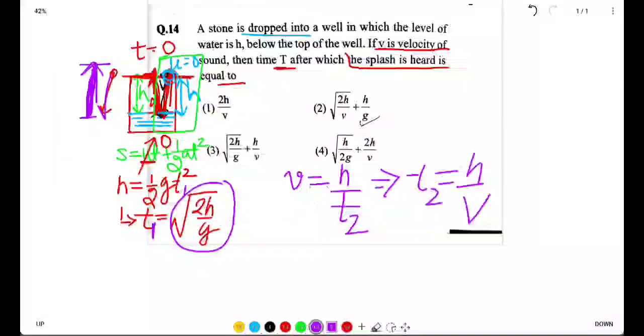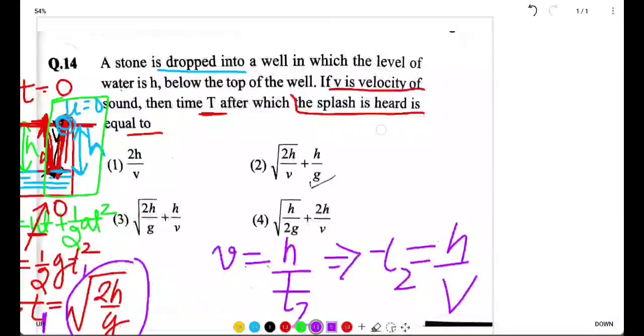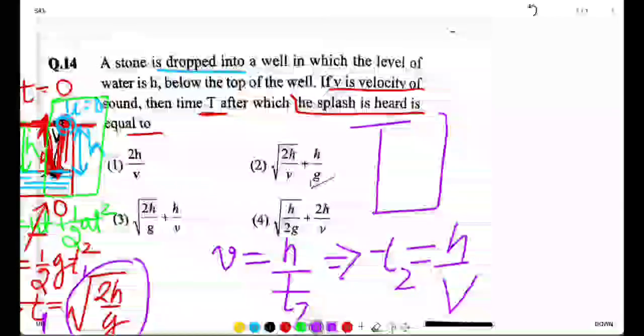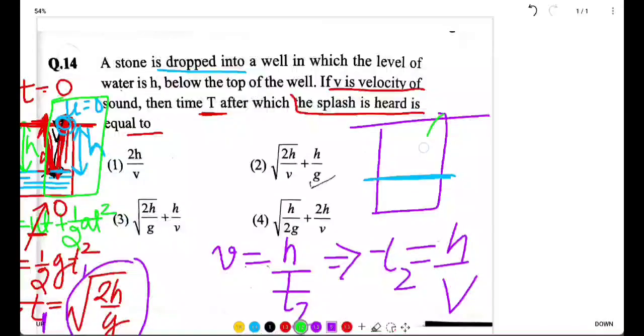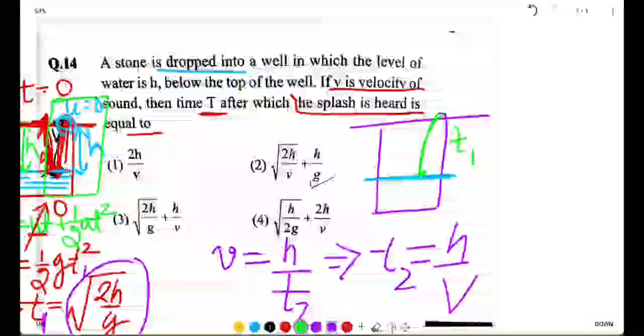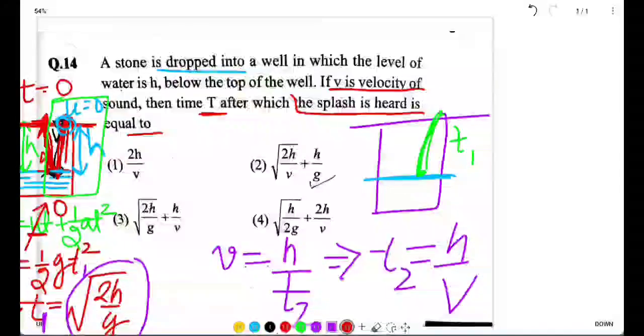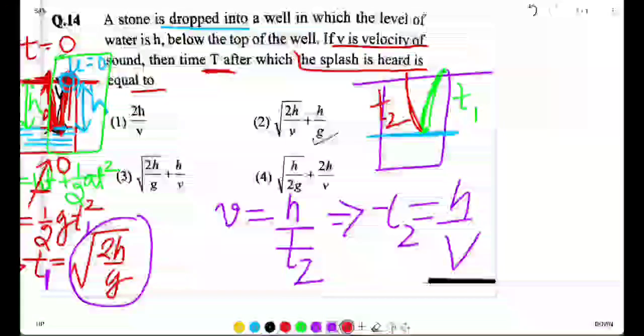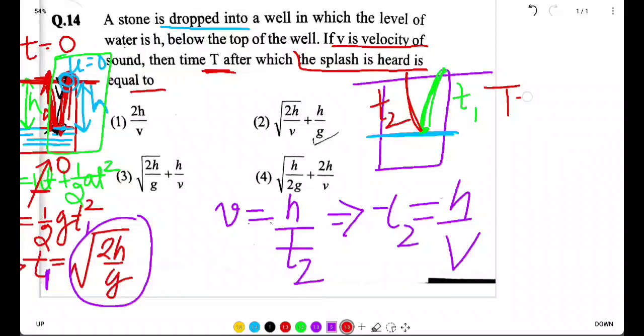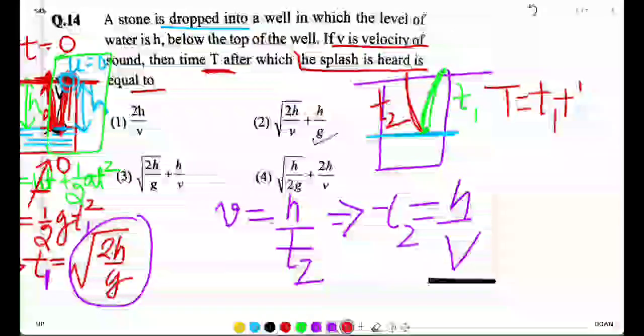So what we have discussed till now: if this is the well and this is the level of water, then the stone took t1 time to reach here from the top, and the sound takes t2 time to return. So the total time t is equal to t1 plus t2.